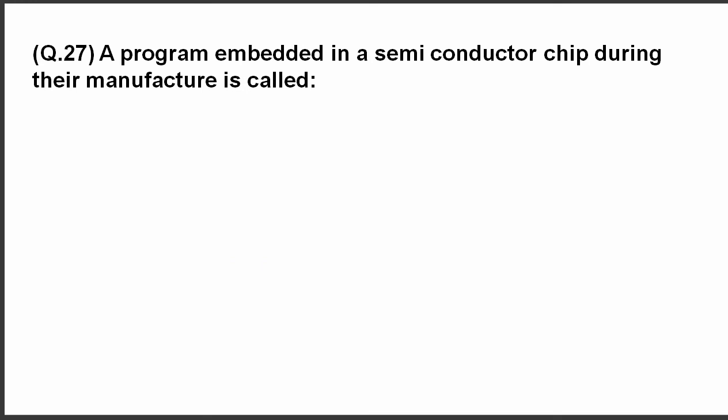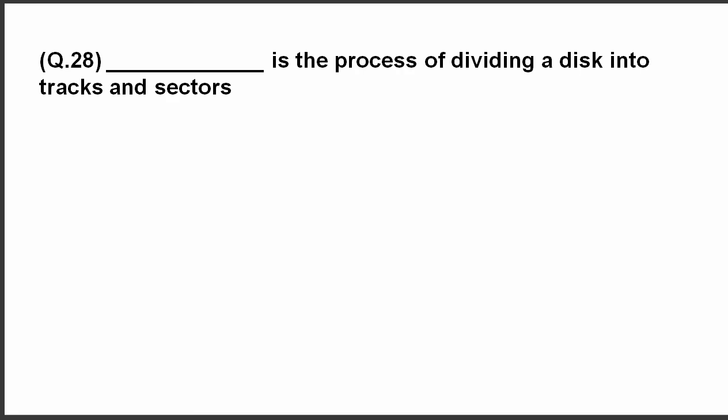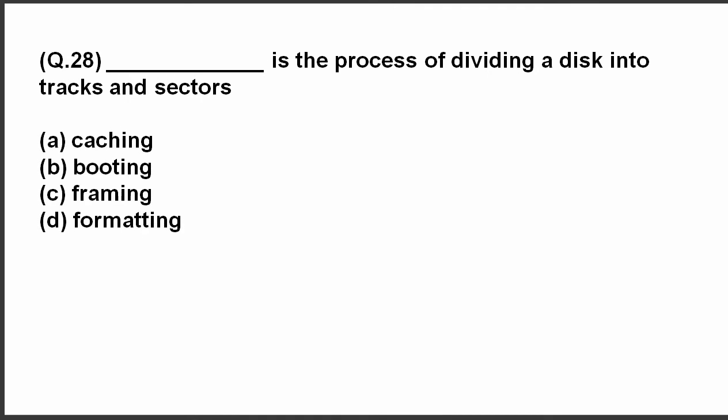Question 27. A program embedded in a semiconductor chip during their manufacture is called? The answer is firmware. Moving on to next question. Dash is the process of dividing a disk into tracks and sectors. The answer is formatting.